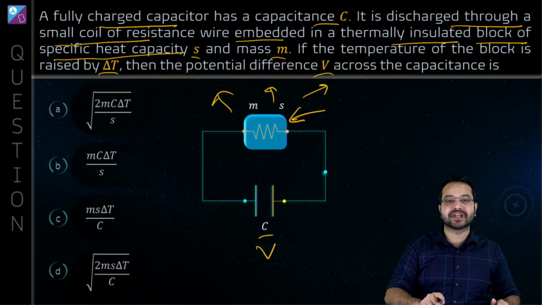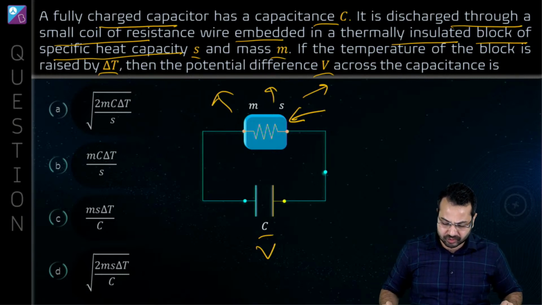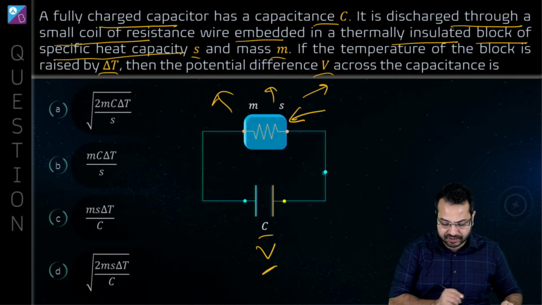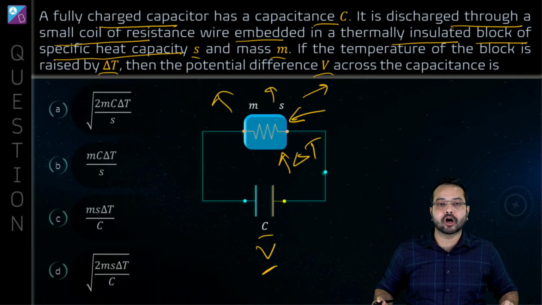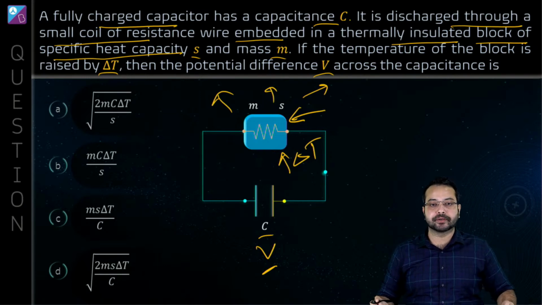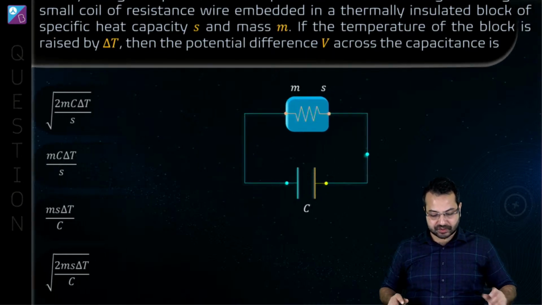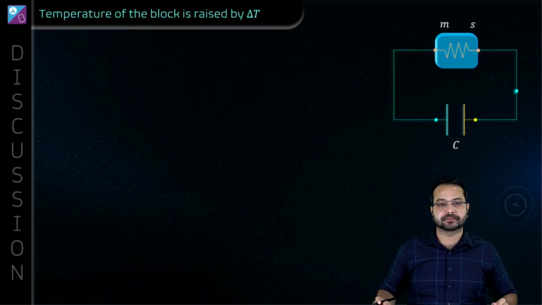So whatever heat is generated is going to raise the temperature. Okay, heat is not going to flow out. That is the question. So what we have to do is find out what is the potential difference V when the increase in temperature of this block was delta T. Perfect. Let's solve this question. Okay, first of all, tell me what is the concept that we're going to use over here.